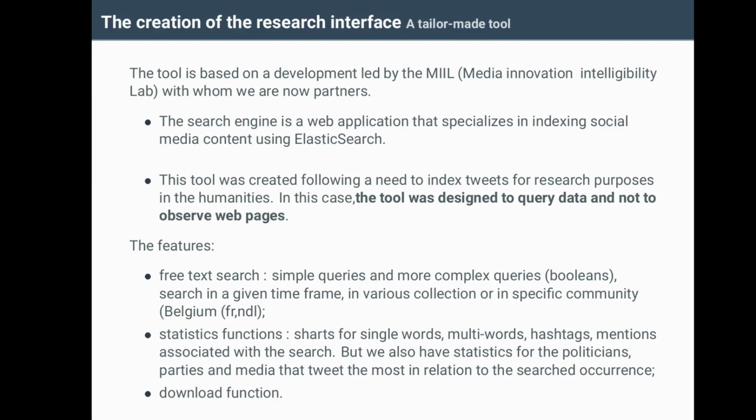The tool also offers charts for single words, multi-words, hashtags, and mentions associated with the search, but we also have statistics for the politicians, parties and media that tweet the most in relation to the search occurrence. The tool also offers the possibility to download the results.